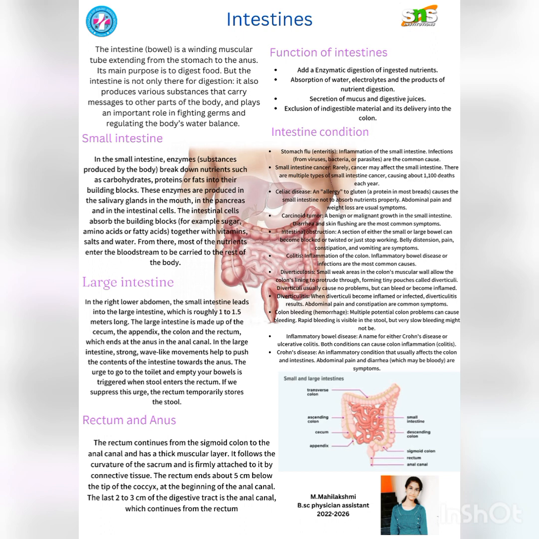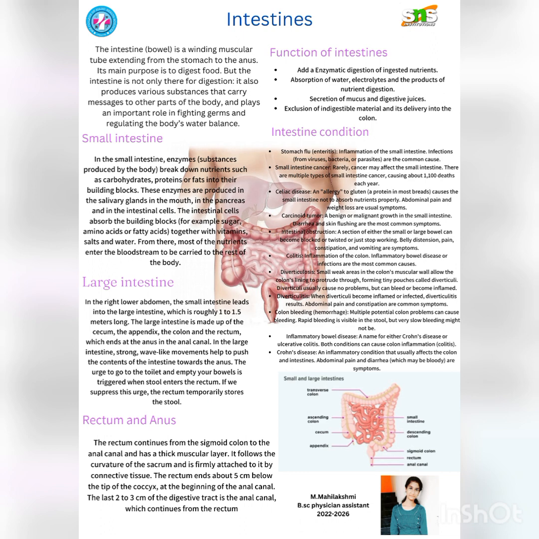Colitis, inflammation of the colon. Inflammatory bowel disease or infection are the most common causes. In diverticulosis, small weak areas in the colon muscular wall allow the colon lining to protrude through, forming tiny pouches called diverticuli. Diverticuli usually cause no problem but can bleed or become inflamed. Diverticulitis. When diverticuli become infected, diverticulitis results. Abdominal pain and constipation are common symptoms.